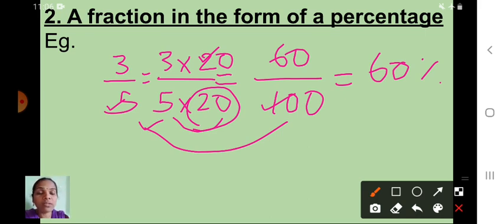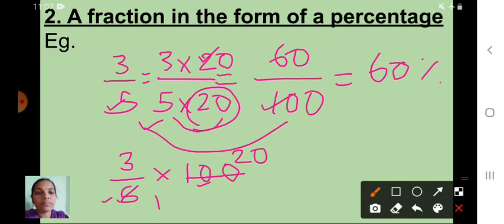One more easiest method, see here, this 3 upon 5 we have to convert into percentage, isn't it? So 3 upon 5 we have to multiply by 100. This one is so easy. So here we can cut this 5 and 100. 5 ones are 5, 5 20s are 100. See here, 3 into 20, that is 60. So 60 percentage. So children, in your textbook this method is there and this is the easiest method. Okay, so whichever one you want, you can follow. Understood, children?